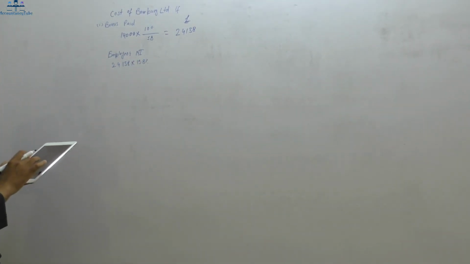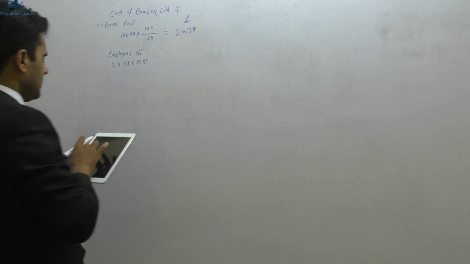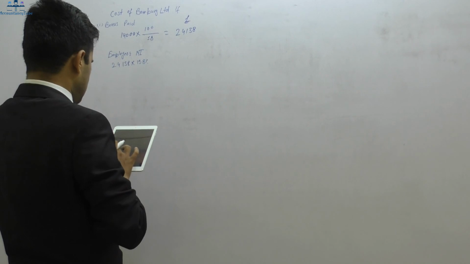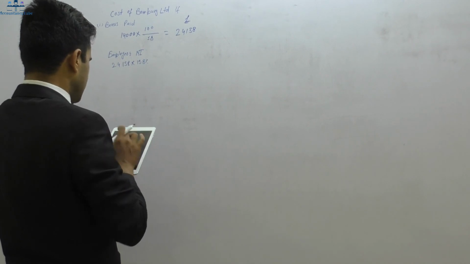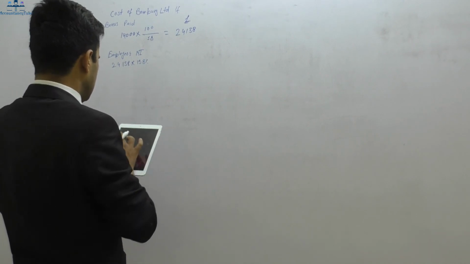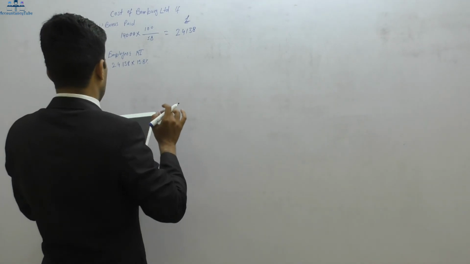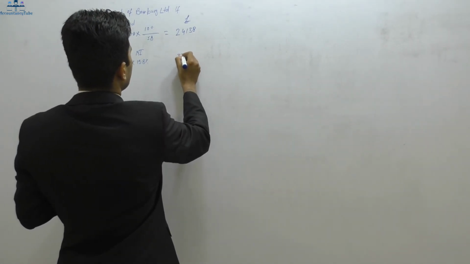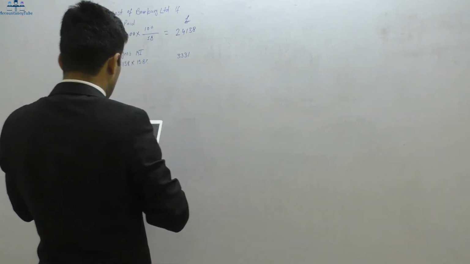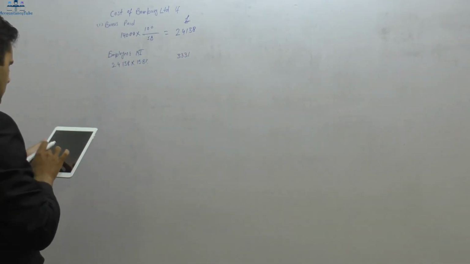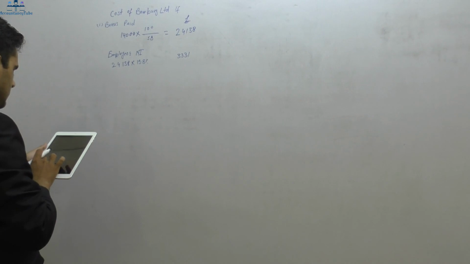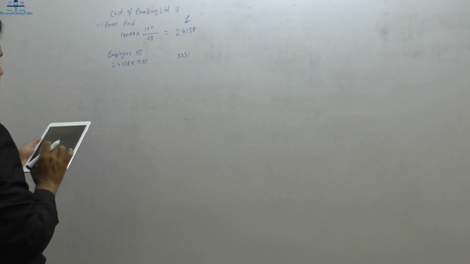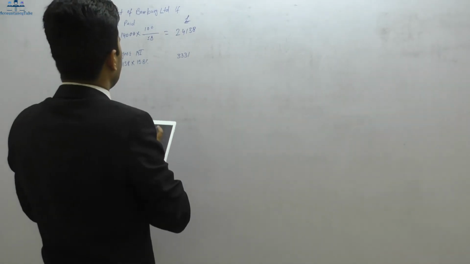Let's see on the calculator. That comes to 3,331. Let me do it again in case I have made any mistake. It's 24,138 times 13.8%. Yeah, 3,331. Yeah, that's fine.